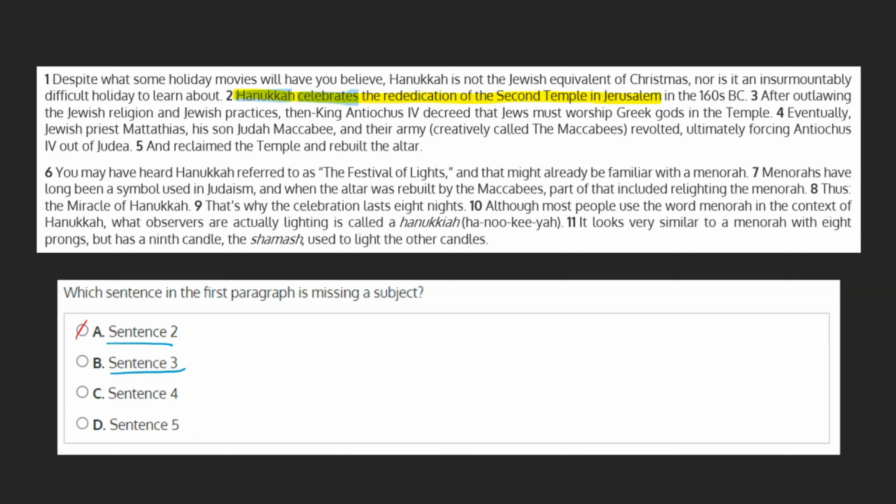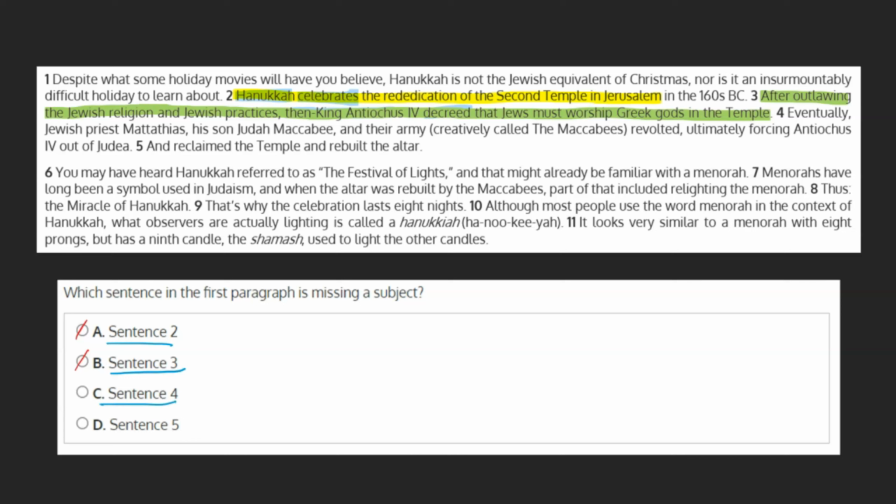B. Sentence 3. After outlawing the Jewish religion and Jewish practices, then King Antiochus IV decreed that Jews must worship Greek gods in the temple. Here we see that the subject is then King Antiochus IV, with the verb being decreed. This can be marked off as well.